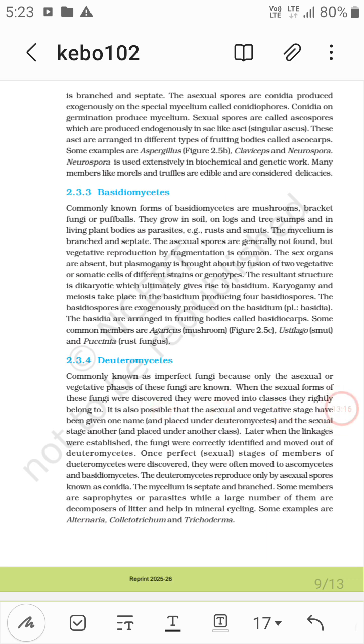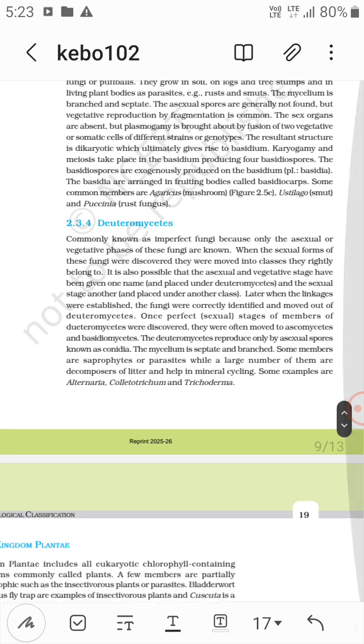Okay, so the karyogamy and meiosis take place in the basidium, producing 4 basidiospores, right? And these basidiospores are exogenously produced on the basidium. Some common members are Agaricus, that is mushroom, and Ustilago, that is smut, and Puccinia, that is rust fungus.